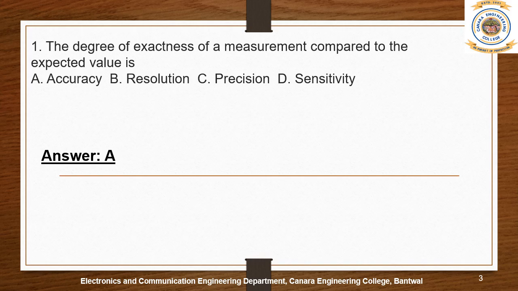That is what the meaning is. 9.9 is very near to the expected value. My expected value is 10 volts, but from voltmeter 2 we are able to measure 9.9, whereas from voltmeter 1 it is 9.8. So voltmeter 2 gives the more accurate value compared to voltmeter 1.